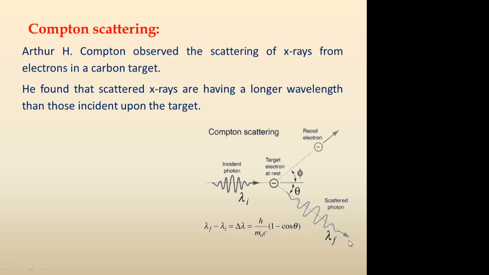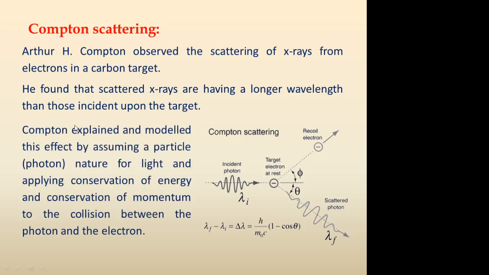The scattered photon will always have lesser energy and hence longer wavelength, and the direction of scattering of the photon as well as the recoil of the electron depends on how much energy is transferred to the electron. He was able to arrive at an equation for the difference between the incident and final wavelengths: lambda f, the final wavelength of the photon, minus lambda i, the initial wavelength, is equal to delta lambda, the change in wavelength, which equals h by m naught c times (1 minus cos theta). He arrived at this equation based on this concept.